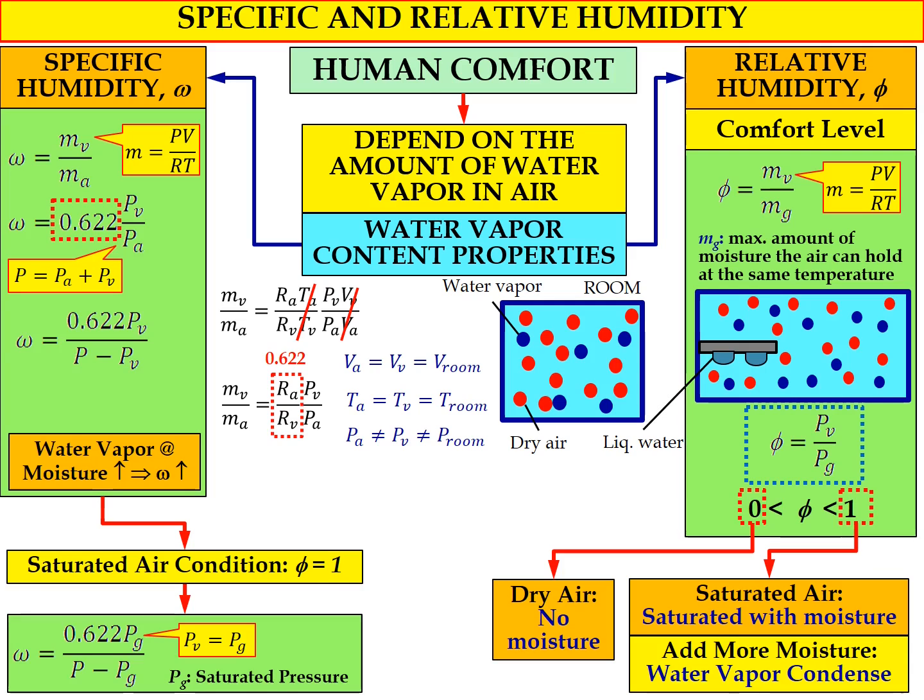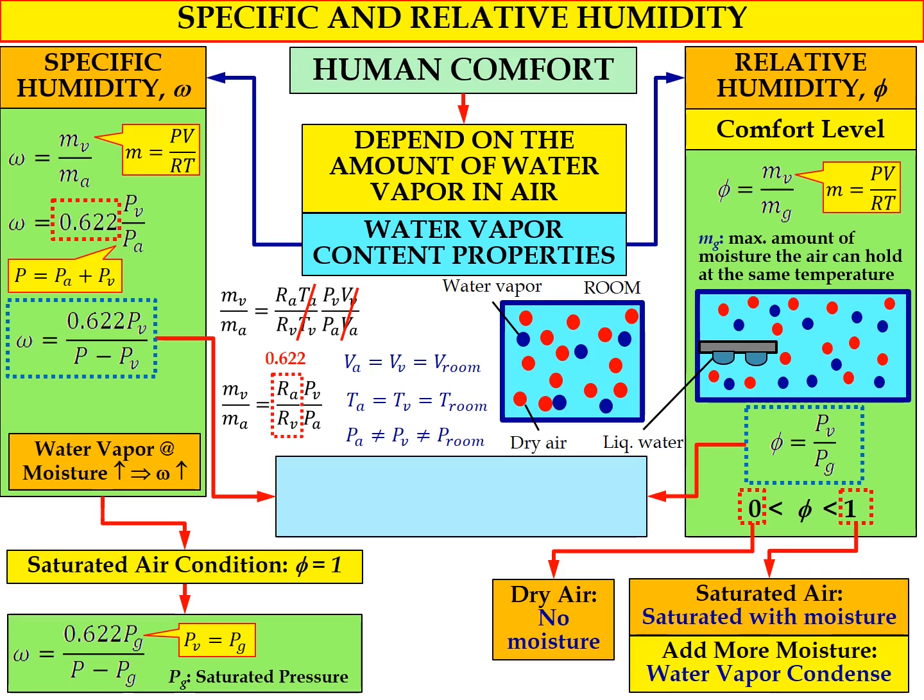And if you combine the equation for relative humidity and specific humidity, we will have another equation in terms of the parameters omega and psi.